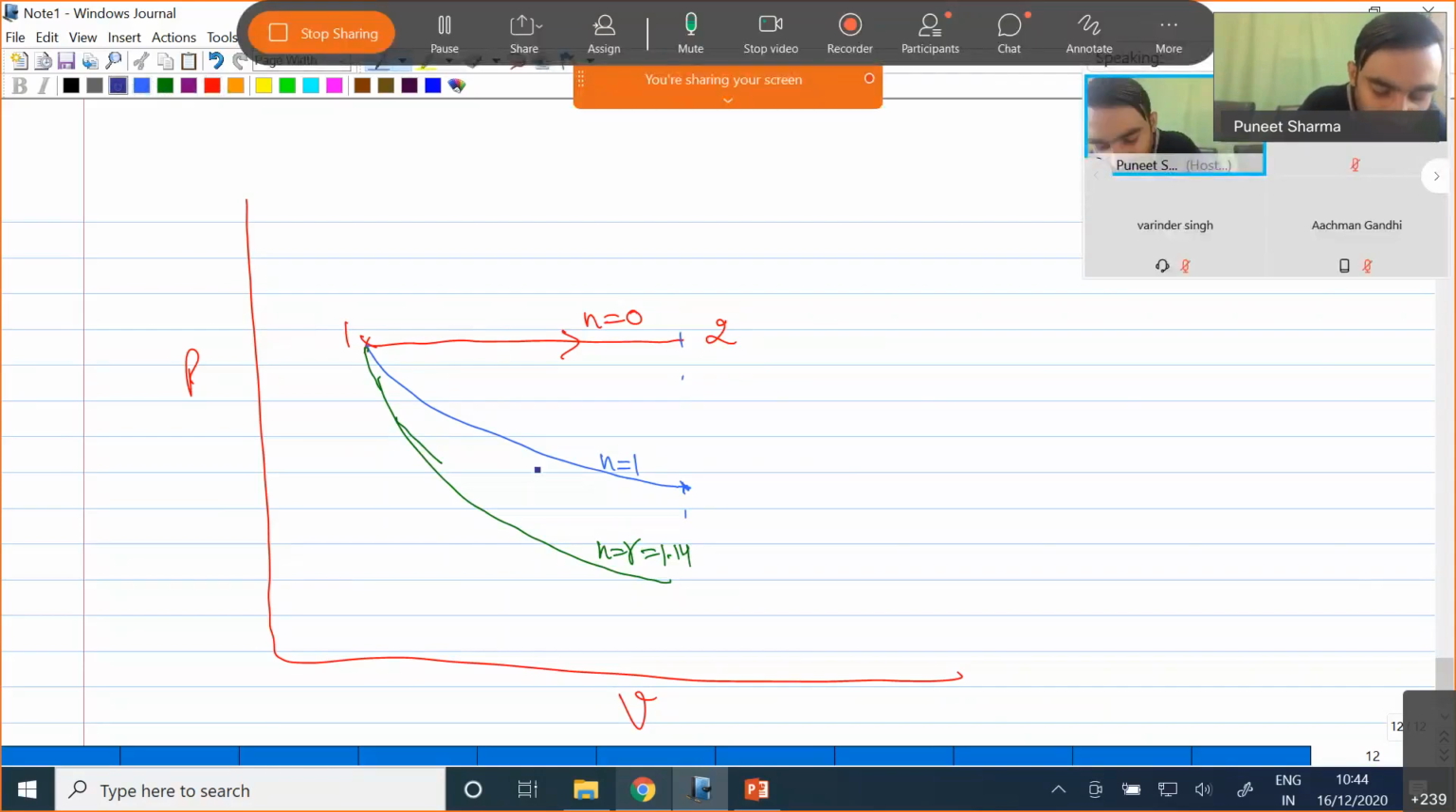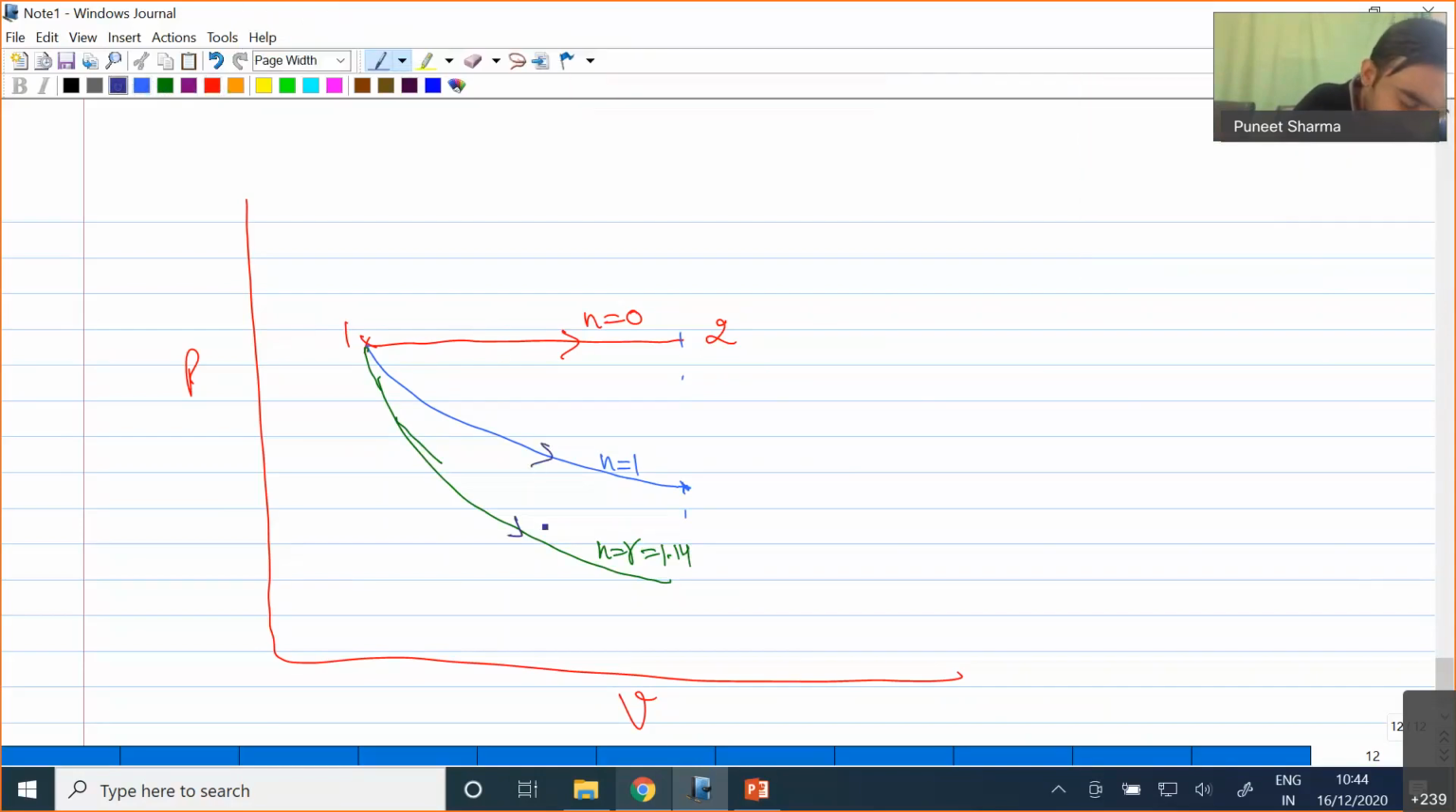Then I have one more process. I have just told you that if we have the value of n equal to infinity, then in that case I'll be finding the value of pressure as 0. So pressure is going to be 0, which means my process line, if I start from this point and my pressure is going to be 0, will be something like this, and for this line our n is equal to infinity.